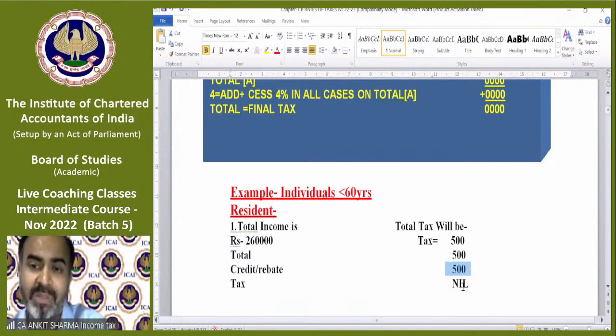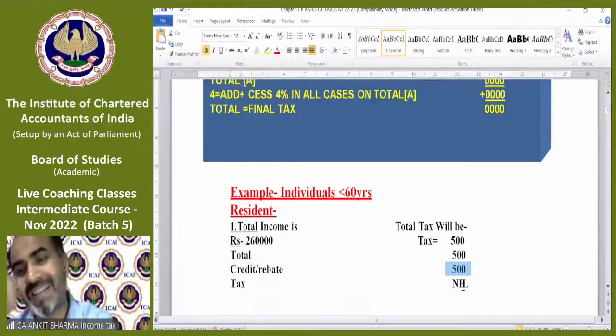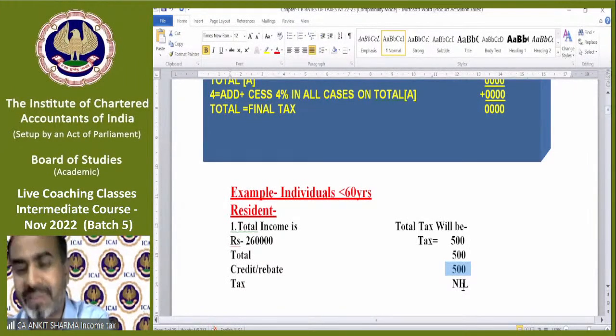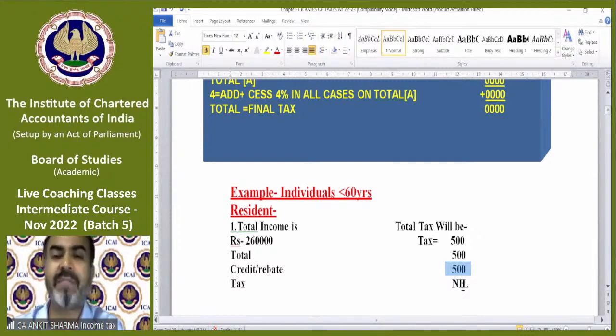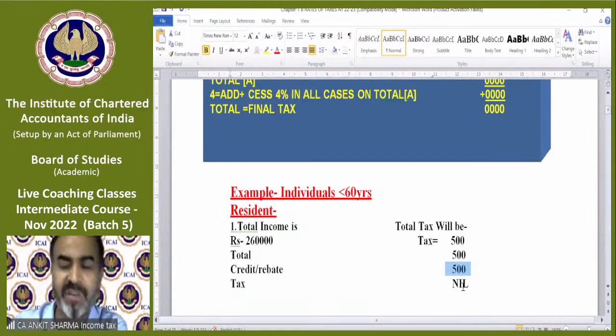Otherwise, you all must be getting 12,500 rupees at your home. But that's not the scene. The scene is, maximum rebate can be 12,500. But if tax is less than 12,500, then the rebate will be up to the amount of tax. Or we can say the rebate will be 12,500 or your tax, whichever is lower.